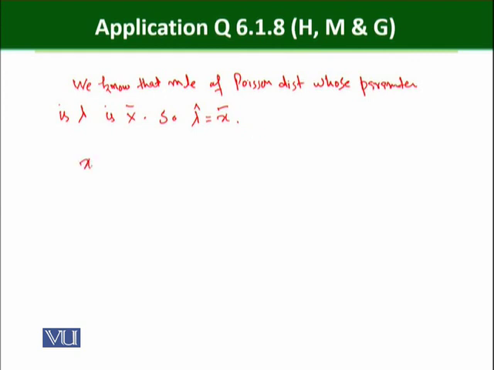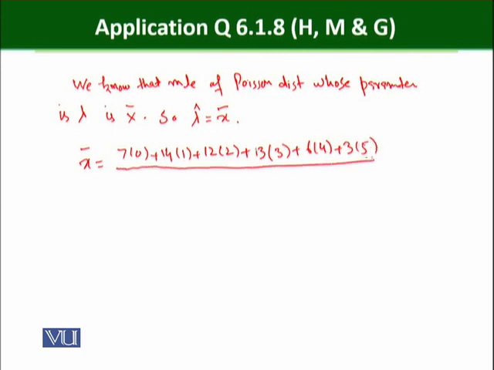So how do we proceed with that? That is very simple. 7 into 0 plus 14 into 1 plus 12 into 2 plus 13 into 3 plus 6 into 4 plus 3 into 5, divided by the sum of the respective frequencies, that is 7 plus 14 plus 12 plus 13 plus 6 plus 3, and that is equal to 2.10 now.